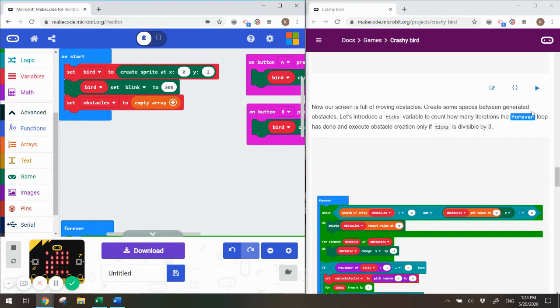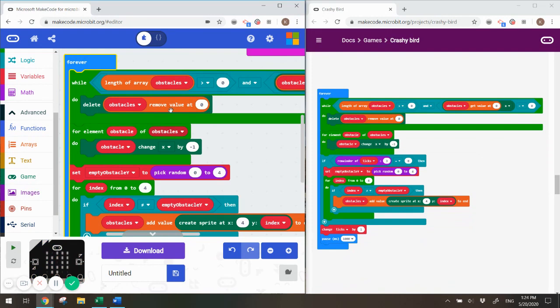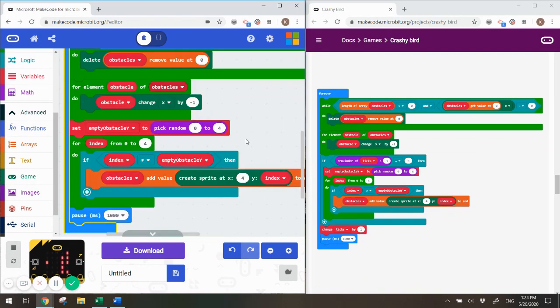Create some space between generated obstacles. Let's introduce a ticks variable to count how many iterations the forever loop has done, and execute obstacle creation only if tick is divisible by 3. So inside our forever loop, the code we just brought in, we want to put a logic statement around that and only execute that code every 3 times.